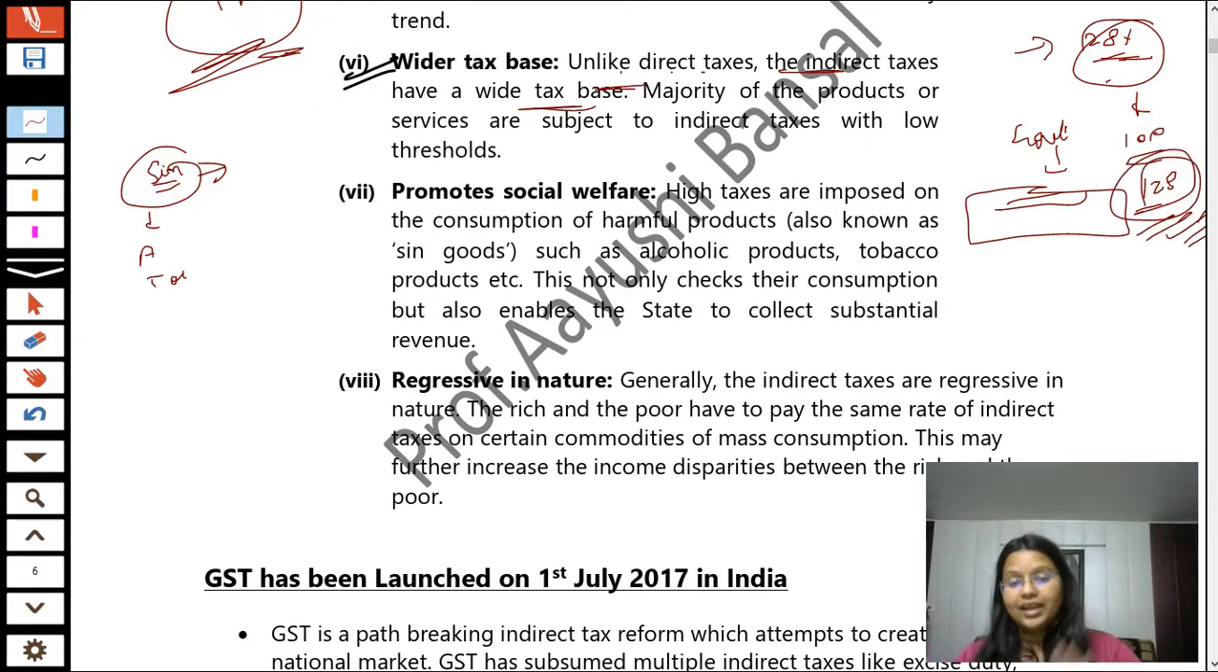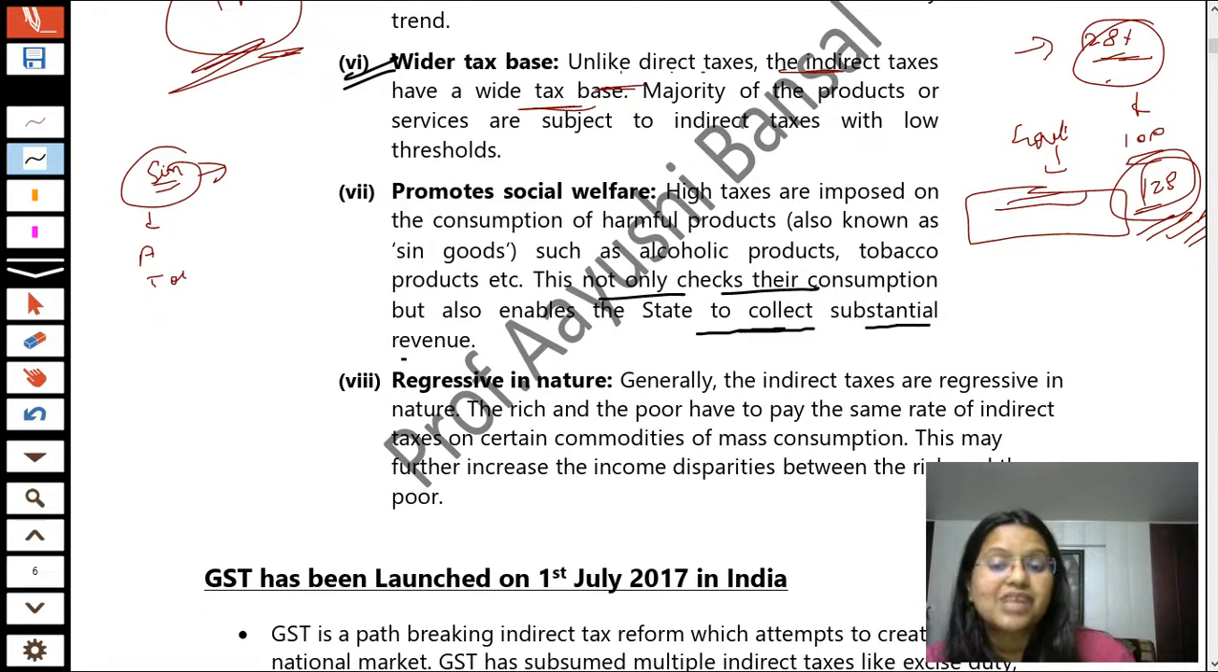So when the price increases because it is a harmful product, the government imposes a high rate of taxes on that product. In this way it also promotes social welfare, because it is a welfare for our society that persons tend to purchase those harmful products in a lesser manner. This does not only check their consumption, but it also acts as a way for the state to collect substantial revenue.